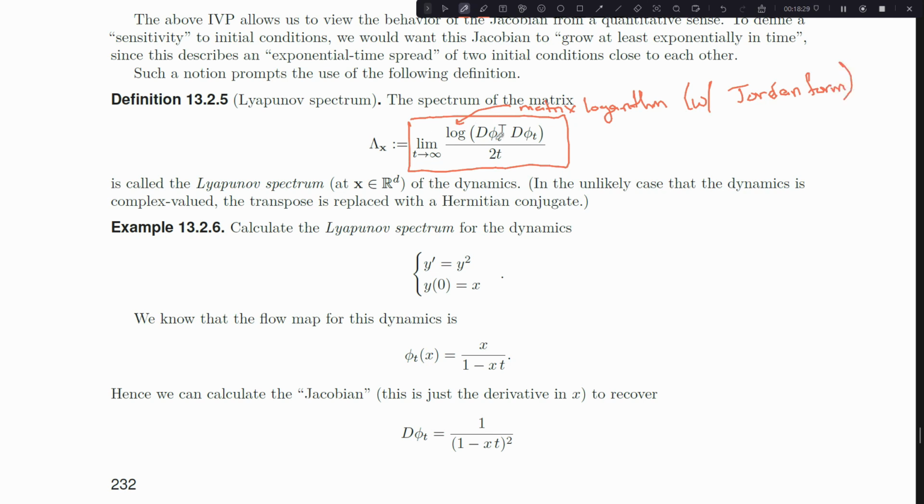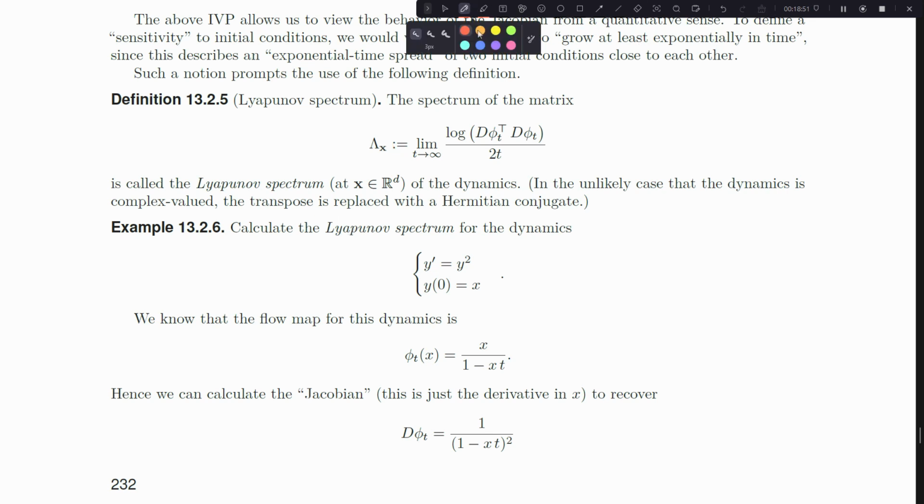So we're going to take a matrix logarithm of the Jacobian of the flow, transpose, multiply by the Jacobian of the flow, and then we're going to divide that matrix by 2t and take t out to infinity. That's going to be called the Lyapunov matrix. And the spectrum of that matrix, which you'll recall, also from chapter 2, this section relies on chapter 2 a lot, spectrum equals sigma equals the set of eigenvalues.